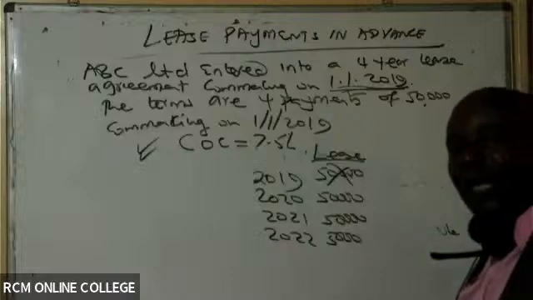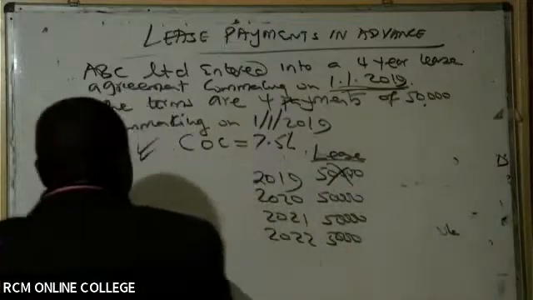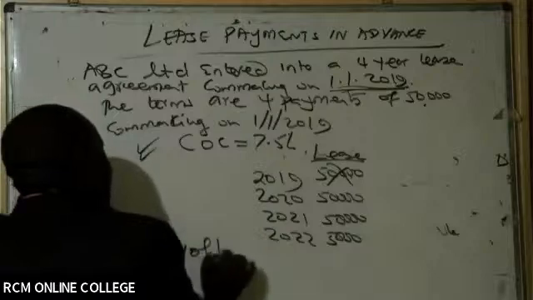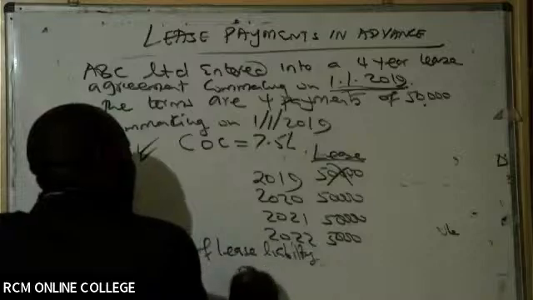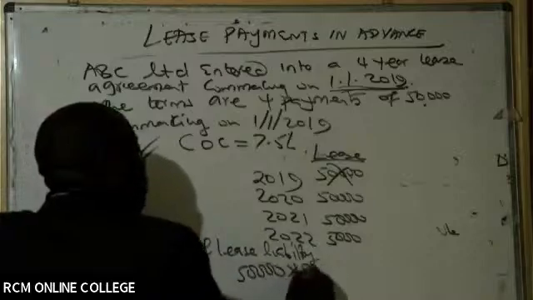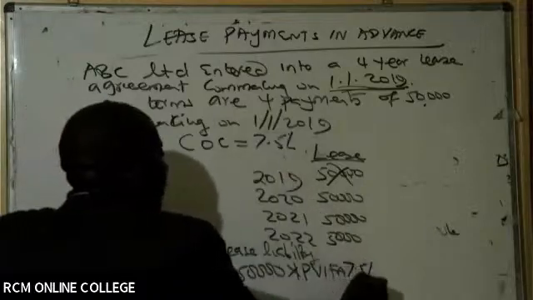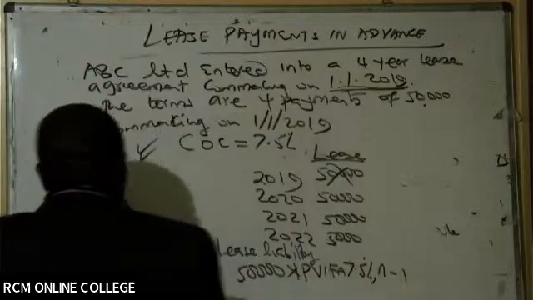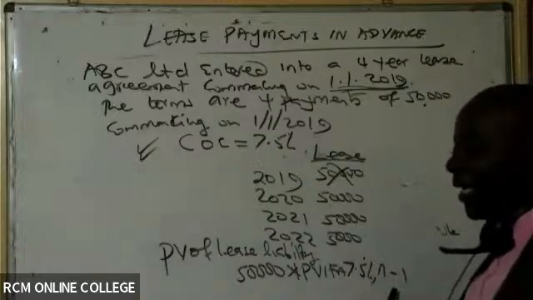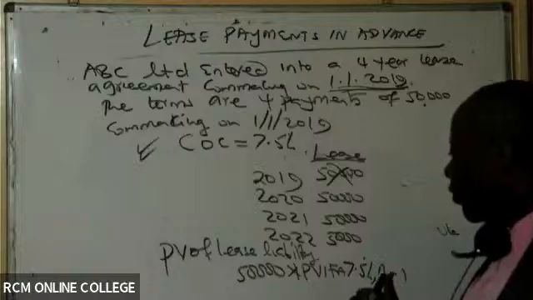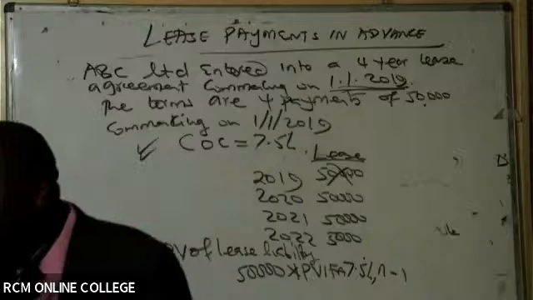So if it won't be there, then how do I calculate this present value of lease liability? There are many ways of doing this. The present value of lease liability in this case will be the annuity, 50,000, multiplied by PV. We have the cost of capital, which is 7.5%. But now we say N-1 because there is one installment that has been paid. Yeah, the lease in advance.